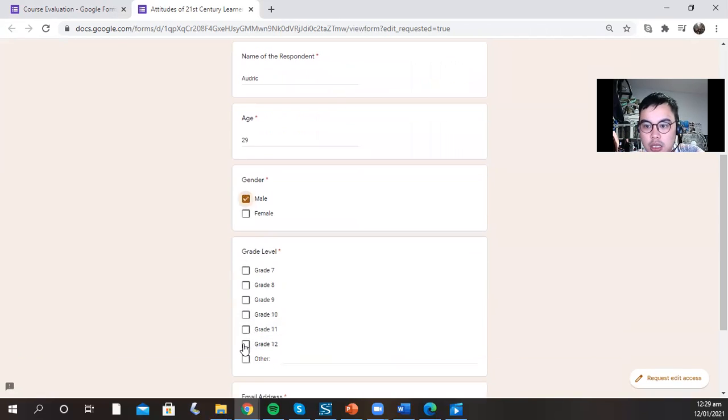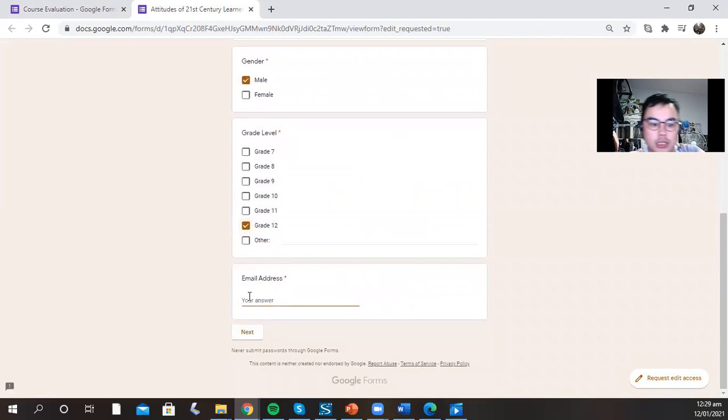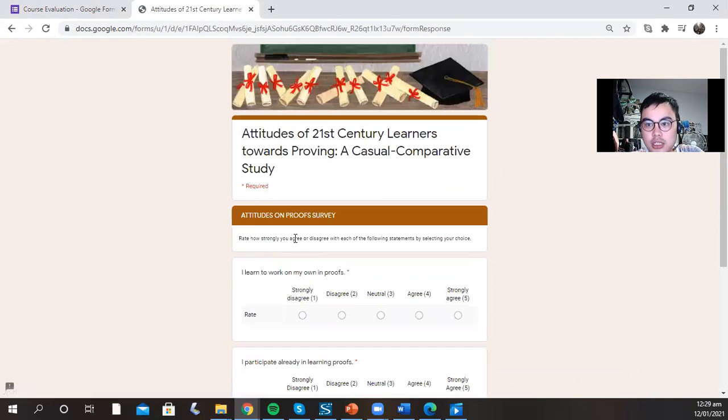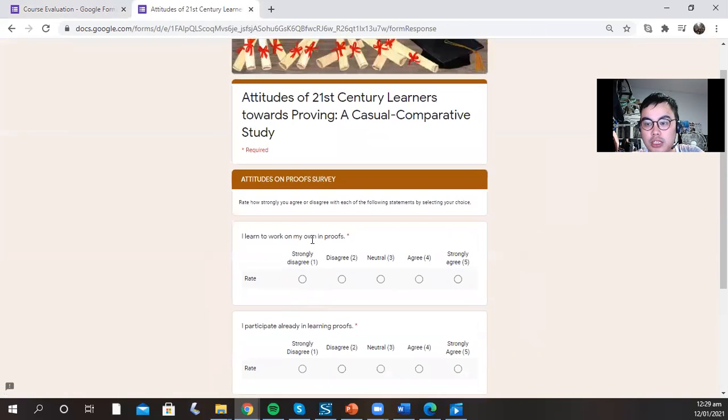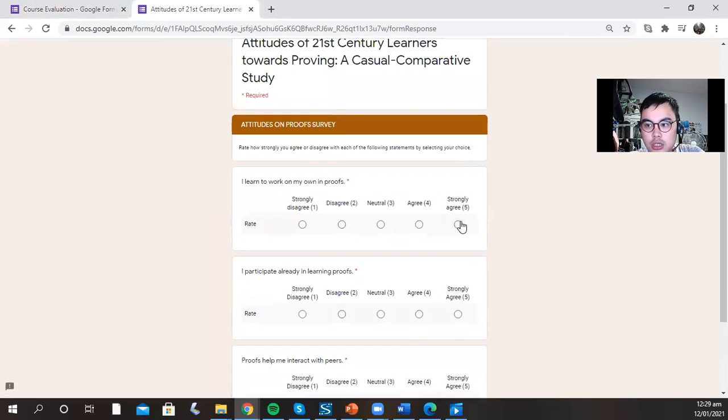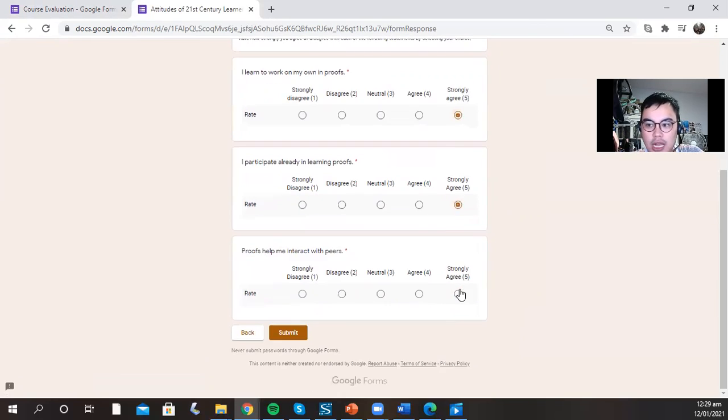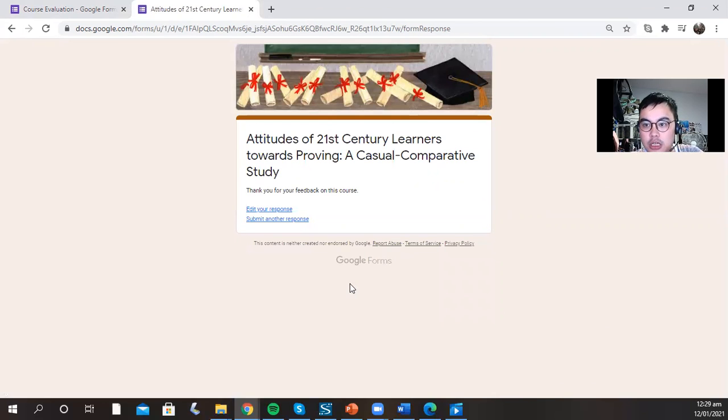Then click male. Let's say I am grade 12. Then my email is audriccuriousd at gmail.com. Go to next. This is where you're going to place your tick mark. So for example, I agree that I learned. It's up to you which ones you choose. So click submit. Then here, since you're done.